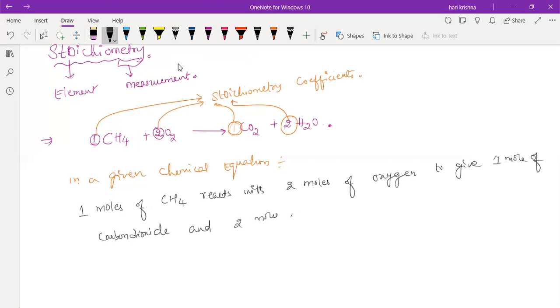Yes or no? Is it correct or wrong? We can write in this way, one method, in terms of moles. Okay. Now tell me in terms of grams.